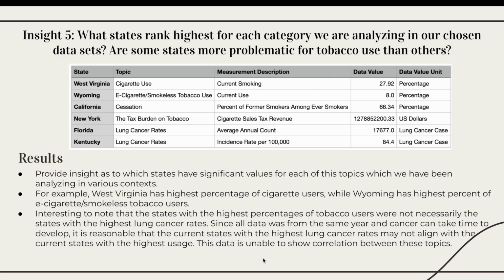We repeated a similar process for relevant data in the lung cancer incidence. Insight 5 shows which states have significant values for each of the topics which we have been analyzing in various contexts. For example, West Virginia has the highest percentage of cigarette users, while Wyoming has the highest percentage of e-cigarette/smokeless tobacco users. It's interesting to note that the states with the highest percentages of tobacco users were not necessarily the states with the highest lung cancer rates. Since all data was from the same year and cancer can take time to develop, it's reasonable that the current states with the highest lung cancer rates may not align with the current states with the highest usage. This data is unable to show correlation between these topics.